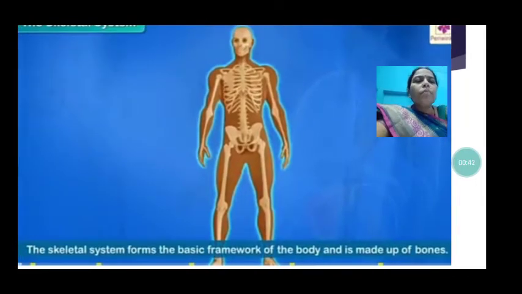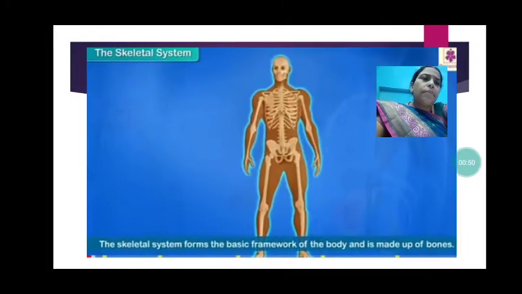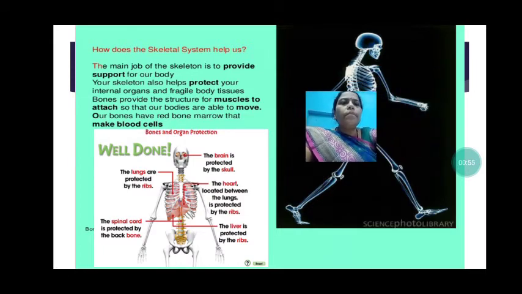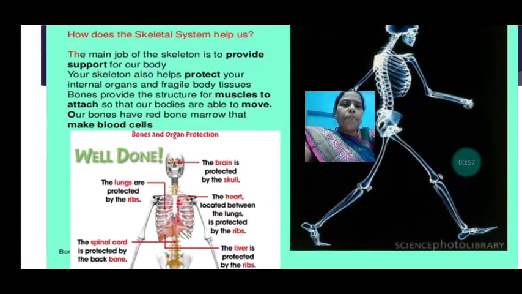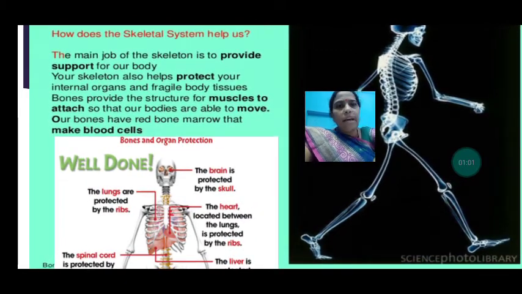So the skeletal system is the framework of bone that provides support to our body. This skeletal system also protects the internal organs from injuries.